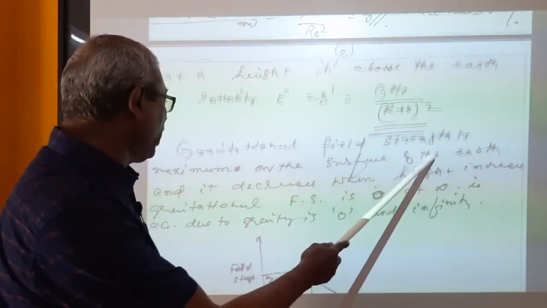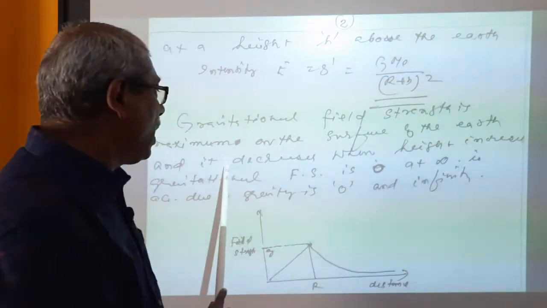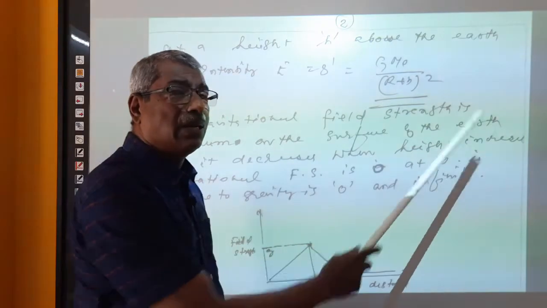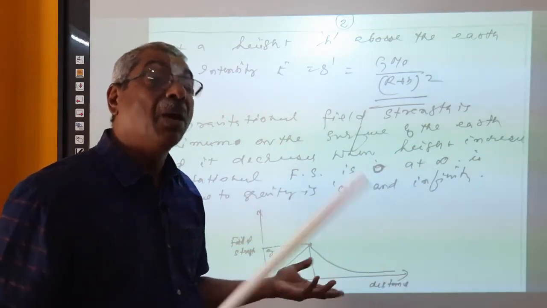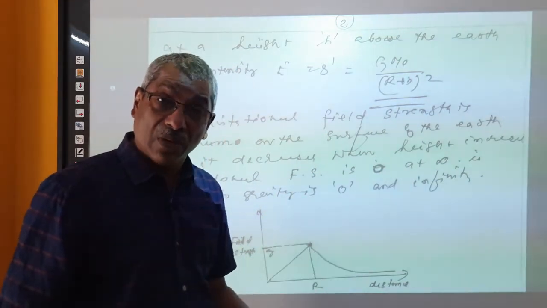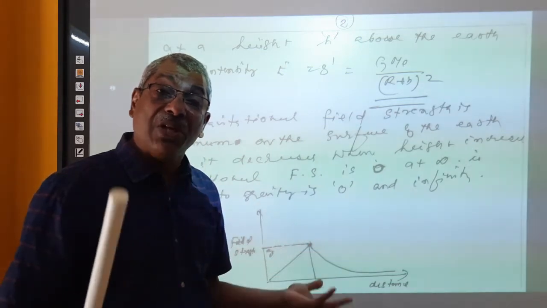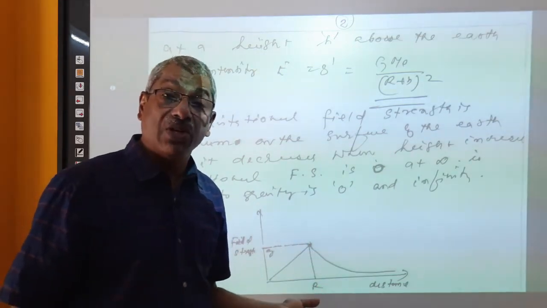Gravitational field strength is maximum on the surface of the earth, and it decreases when height increases. Intensity of gravitational field is maximum on the surface. Why? Because the acceleration due to gravity is maximum on the surface of the earth, and acceleration due to gravity is numerically equal to the intensity of gravitational field.